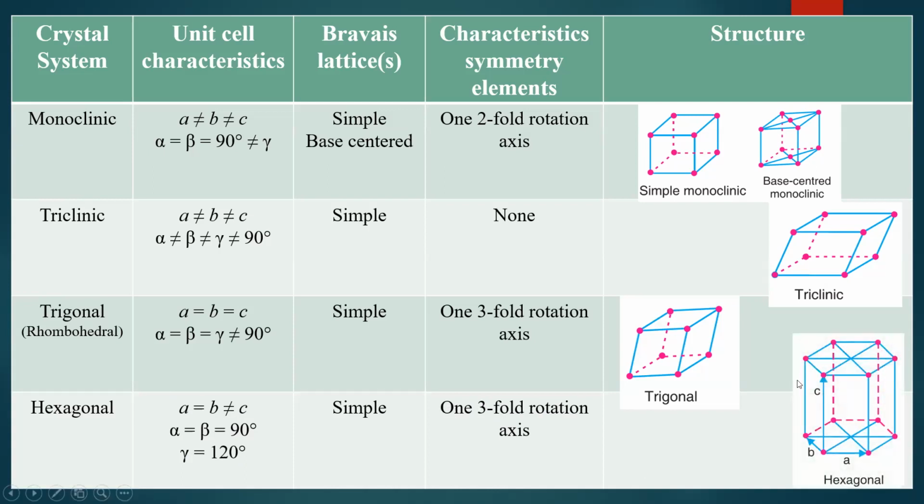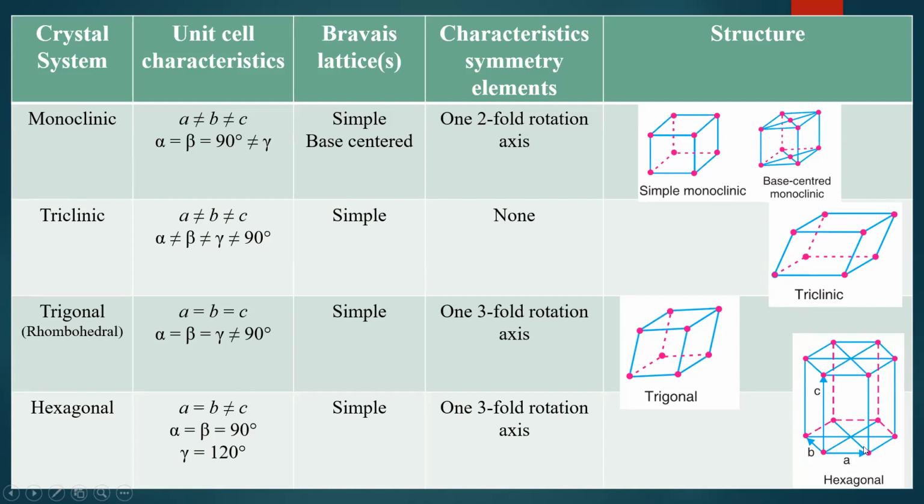And this is the structure of the hexagonal crystal system. a and b are equal, and the angle between a and b is 120 degrees. Then c is the height of this hexagonal crystal system, and c is perpendicular to a and b. That is, alpha and beta are 90 degrees, whereas gamma is 120 degrees.